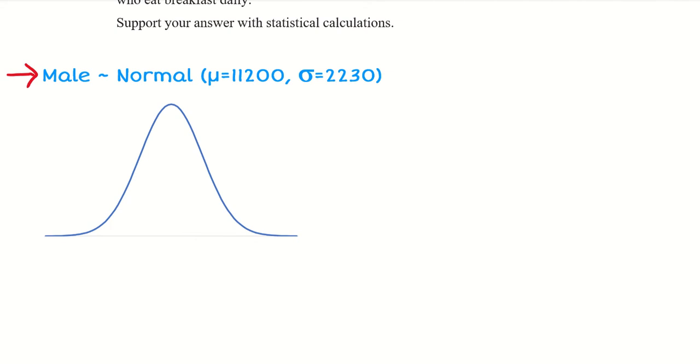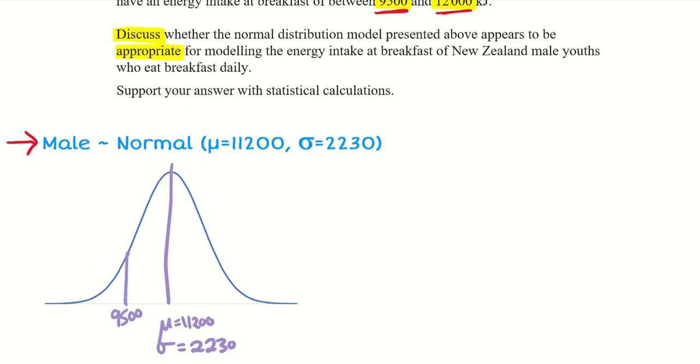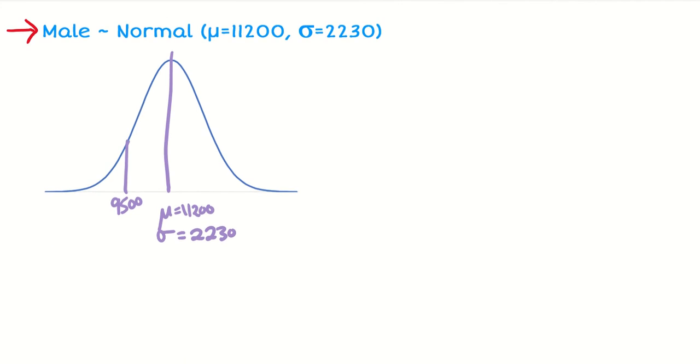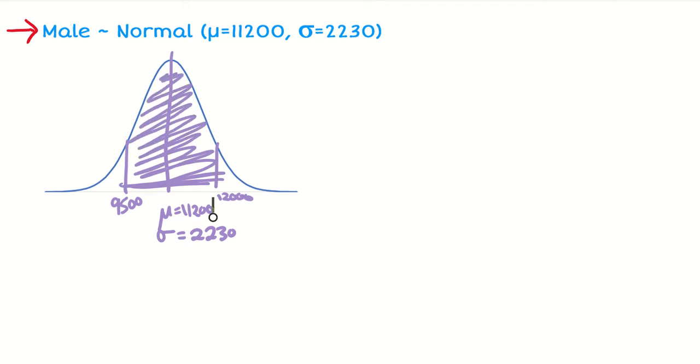So I'm going to put on my graph here my mean there, 11,200, with my standard deviation of 2,230 underneath it. Then I want my 9,500, which is somewhere below, and the other value was 12,000. So I'm just going to pick a point, 12,000. And I want this area between those points. So that's what we want to find.